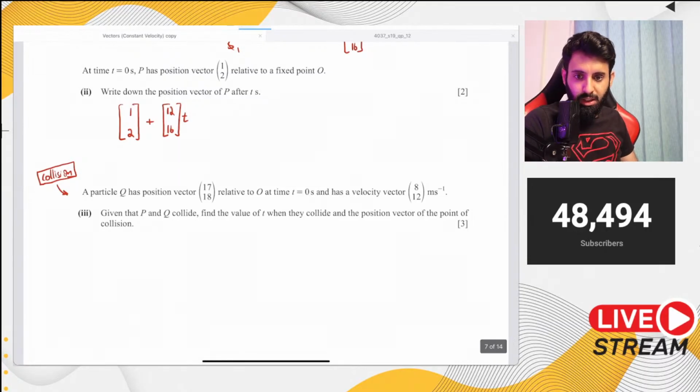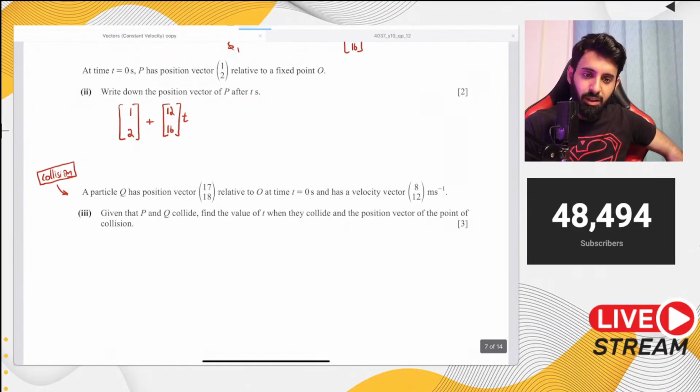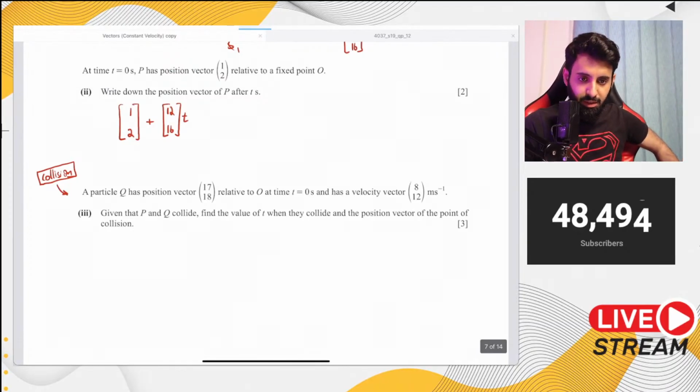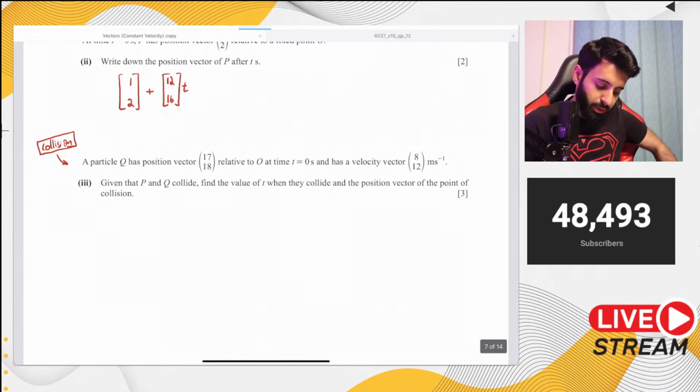It says a particle q has position vector (17, 18) relative to O at time t equals 0 and has a velocity vector (8, 12). So the first thing you want to do is find the position vector of q after t seconds. So let's do that.